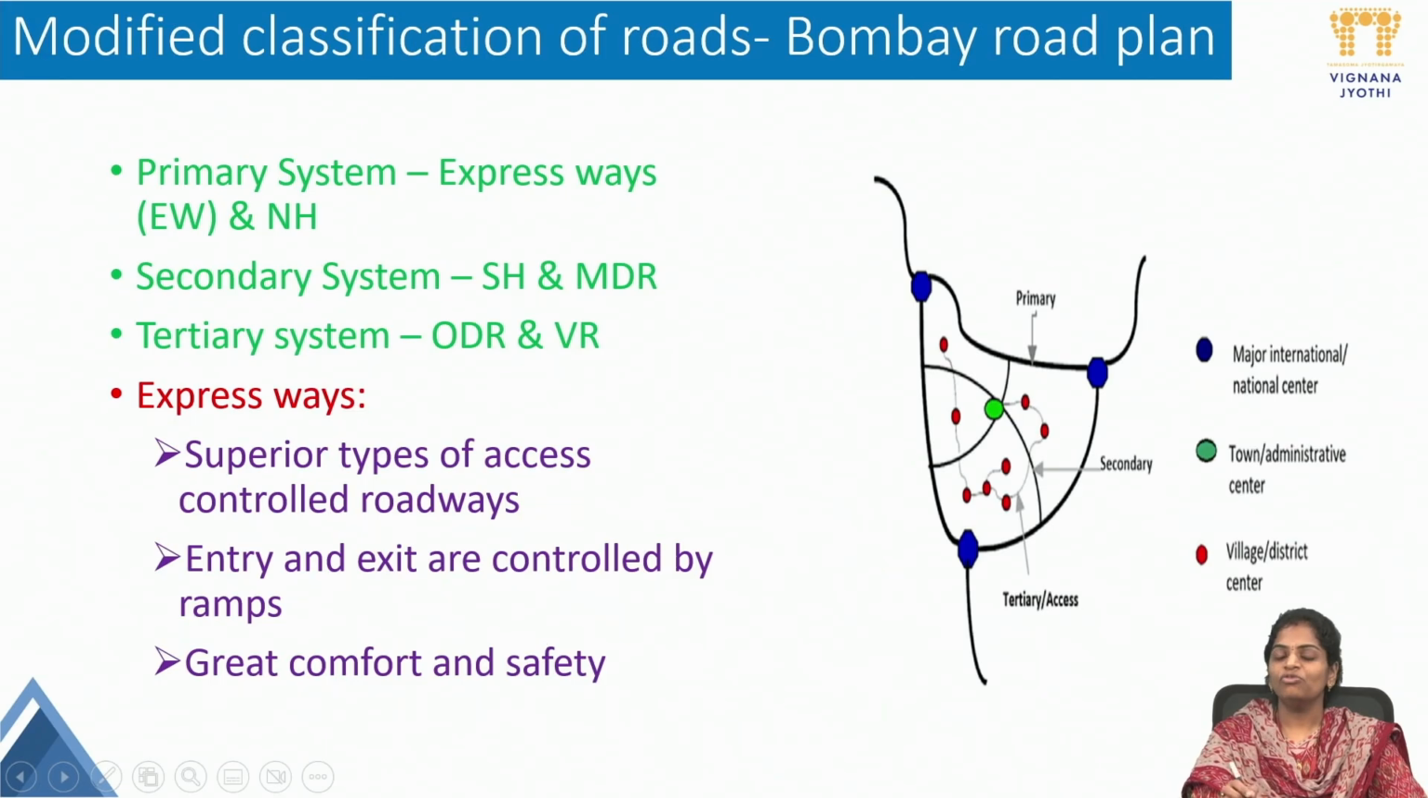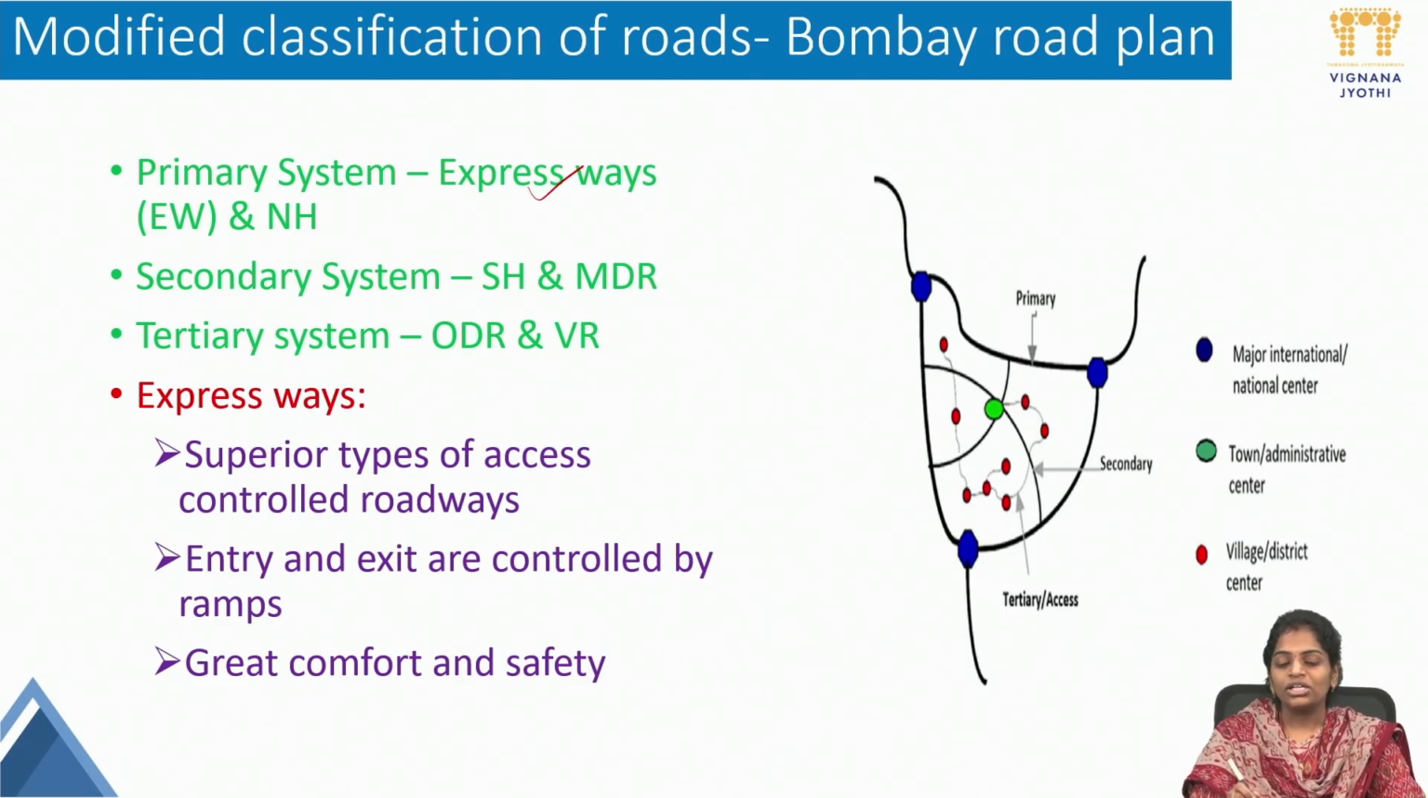In the primary system, what is introduced? Expressways are introduced in the Bombay road plan. The difference we can observe between the Nagpur road plan and the Bombay road plan is that expressways are introduced in this system. Why is it introduced? When we go back to the last series of transportation engineering, highway planning and development, we discussed that in the second Bombay road plan, there was a target of constructing 1600 kilometers of expressways. That decision was taken in the Bombay road plan. So this Bombay road plan classification introduced us to expressways.